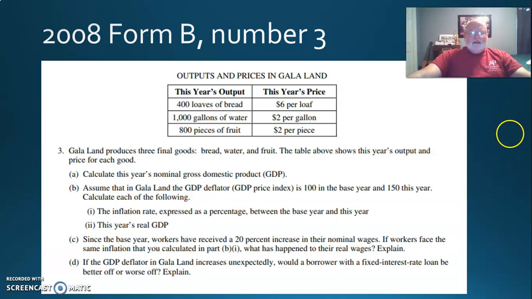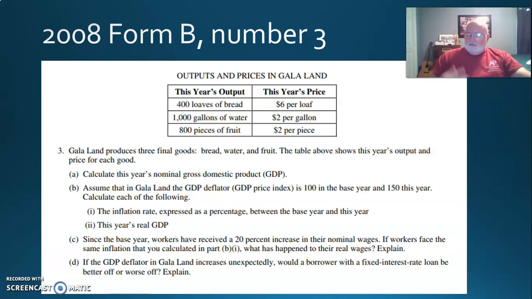If the GDP deflator in Galaland increases unexpectedly, would a borrower with a fixed interest rate loan be better or worse off? So borrowers borrow money from a bank. The bank gives them cash or M1, and they're going to be paying it back, right? So let's say the bank thought there was going to be 20% inflation.